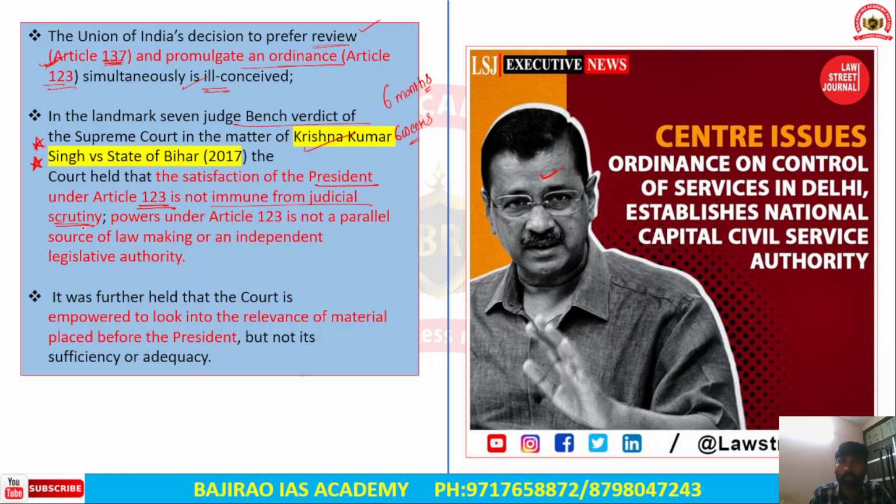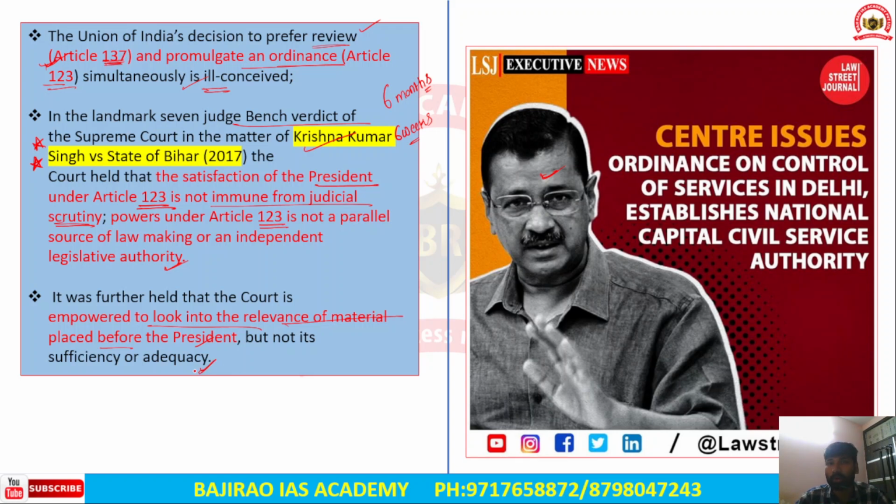Okay, so the Supreme Court or the High Court can scrutinize the ordinance that was passed by the President or the Governor, and it is not immune from judicial review. Apart from that, powers under Article 123 are not a parallel source of lawmaking or an independent legislative authority, and that was also held by the Supreme Court. In fact, it was further held that the court is empowered to look into the relevance of the material placed before the President when he or she promulgates such an ordinance, but not the sufficiency or adequacy of that material.